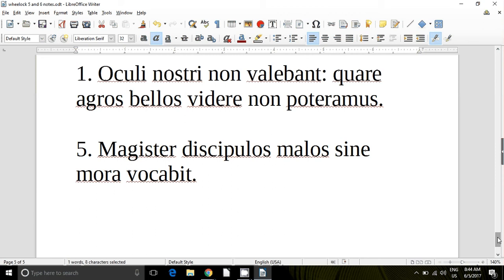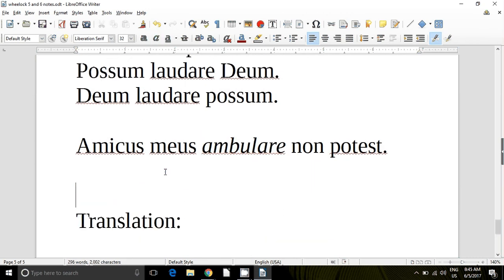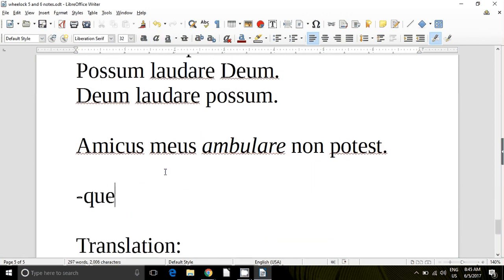You can see on your screen now the two sentences I'd like you to work on after this video, and then I'll have another video where we do the translation of these. As I look over the vocabulary on page 50 for this chapter, I'm not seeing anything of any difficulty. Okay, one that's kind of unique is this enclitic conjunction, -que. Que goes on the end of a word, and it just means and.